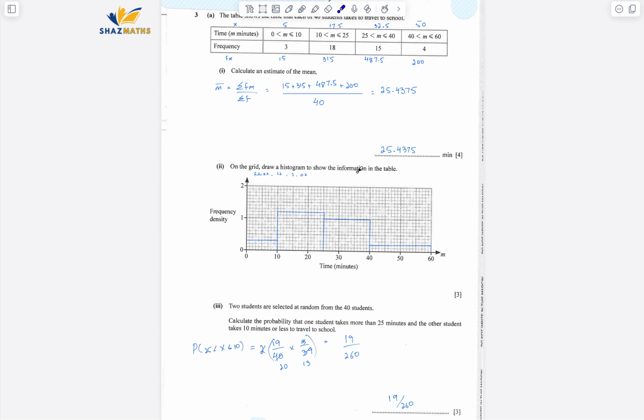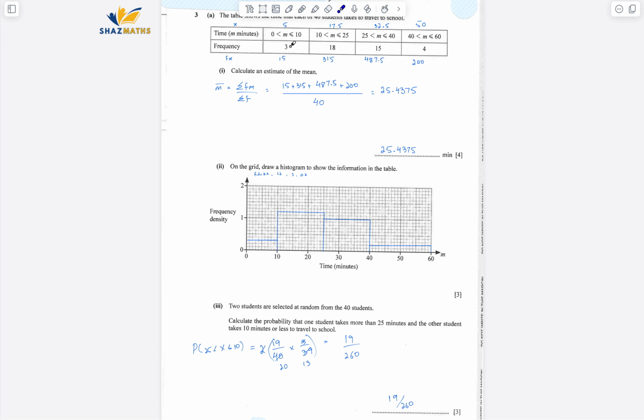Part 2, on the grid, draw a histogram to show the information in the table. Because it's unequal class width, have a look here. The class width is 10 here, 15 here, 15 again, 20. So unequal class width means that on the y-axis there should be frequency density, and on the x-axis there should be time in minutes. I've calculated the frequency density for each class by using the formula frequency density equals frequency over class width.